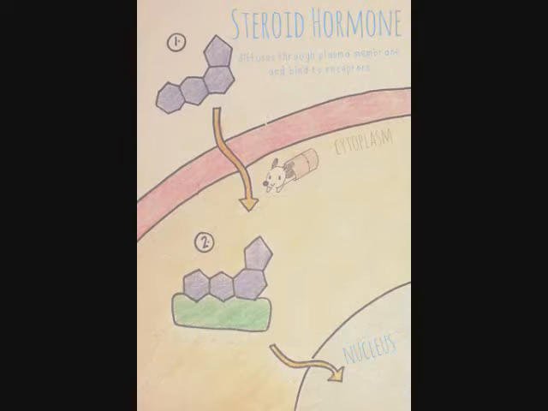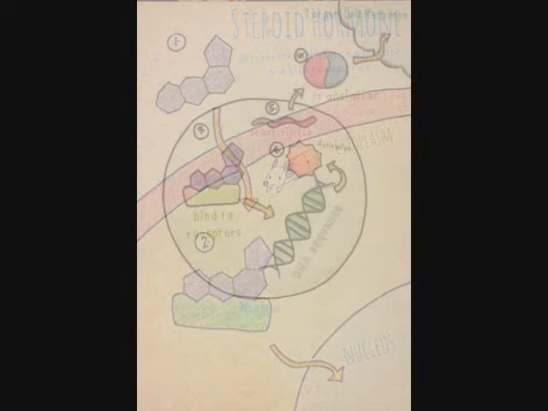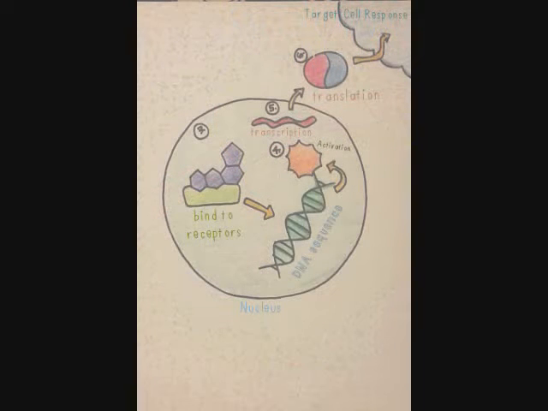Steroid hormones will then bind to intracellular receptors in the cytoplasm, forming a hormone receptor complex that will go inside the nucleus. This will affect specific genes by changing the structure of proteins or the synthesis of enzymes through transcription. In the translation process, the metabolic activity and structure for the target cell response will be altered.